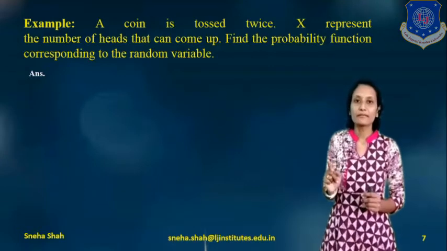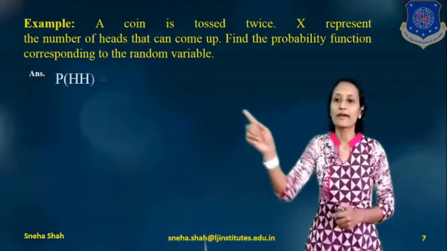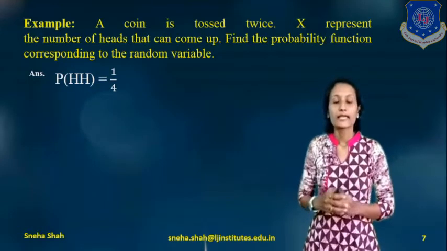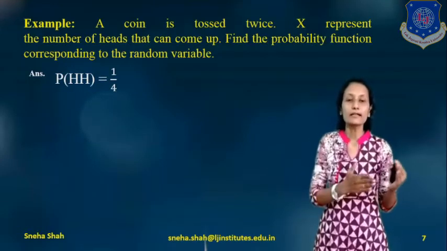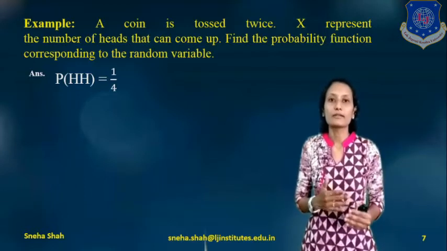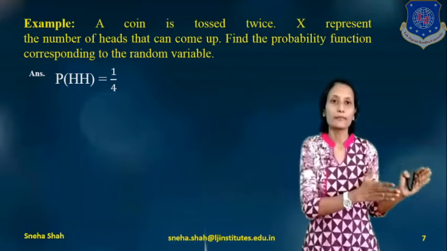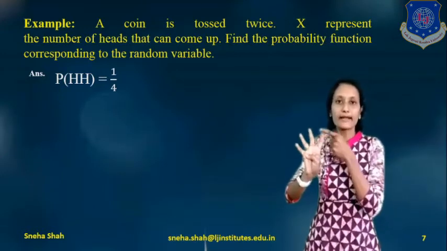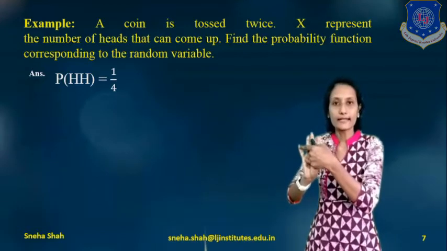Suppose I take the probability of head head, then it is 1 by 4. If we take equally likely events, it means the occurrence of all the outcomes has equal probability. The possible outputs are 4: head head, head tail, tail head and tail tail, right?